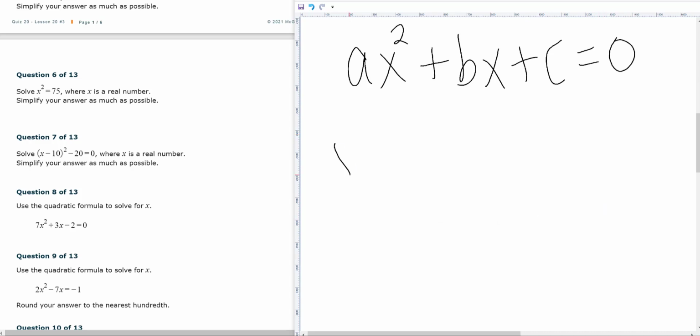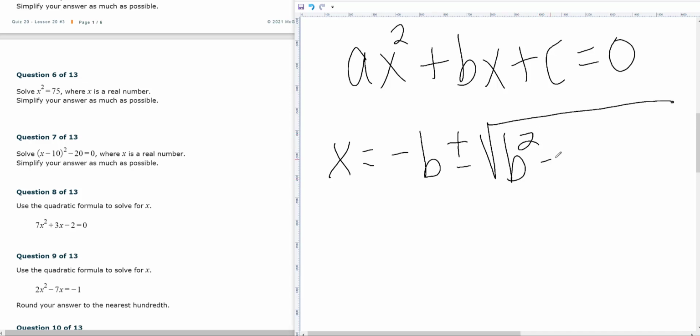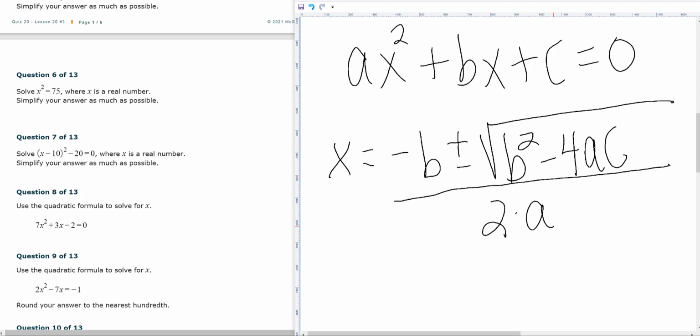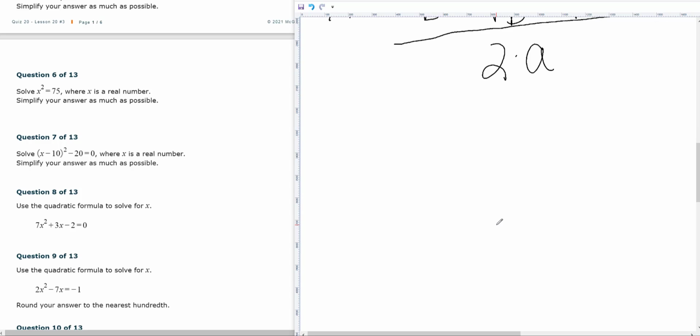And this is what it says: x is equal to the opposite of b plus and minus the square root of b squared minus 4ac, and then all of that is divided by 2 times a. So all we have to do is get it in this format and then use this formula.